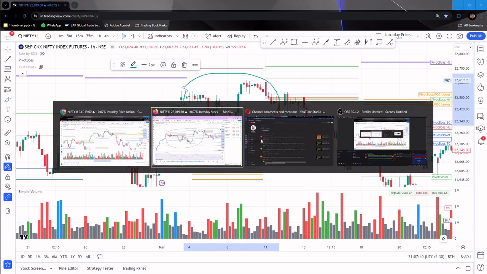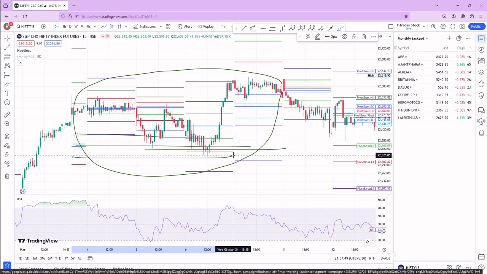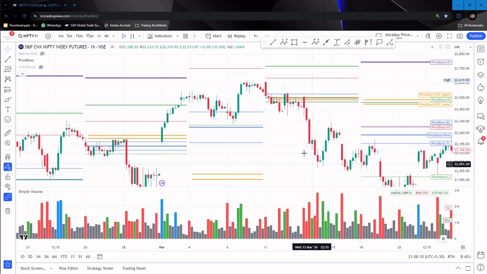So his point is that here it has taken support. My explanation was that I was just concentrating on the intraday pivots, and I was saying Virgin CPR is coming over there and it took support over here, and the next day the previous day's low was there and it took support. But his point is also a valid one. What he says is that weekly CPR is here, and that is also a reason why the market took support. I would say perfect reason. Virgin CPR, if you ask me whether that is not a perfect reason, no, that is also a perfect reason. But this is how you need to apply pivot bus concepts.